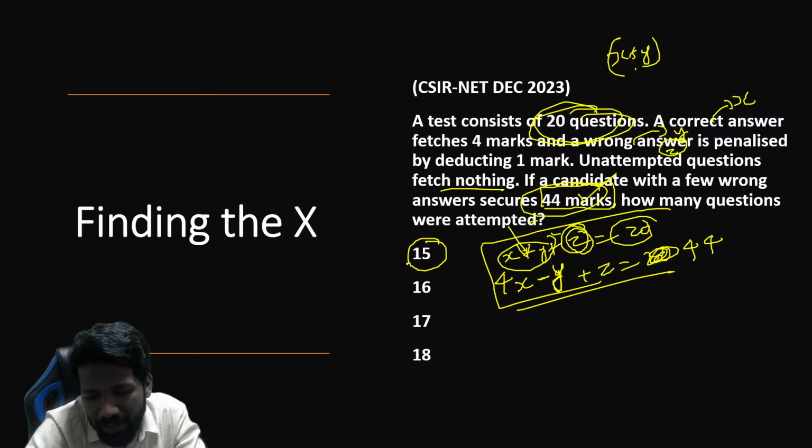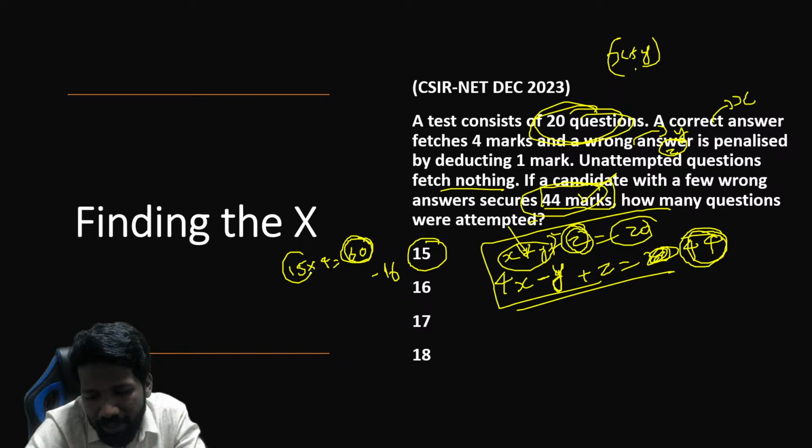Attempted question 15 means what is the best case possible? All 15 questions correct now. All 15 questions correct means 15 into 4, 60 marks you can get. Now 44 is the mark you need to get. 15 questions correct means 60 marks, but 44 means 16 marks less.